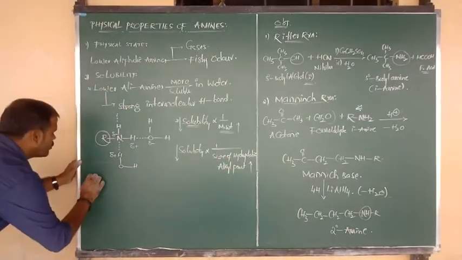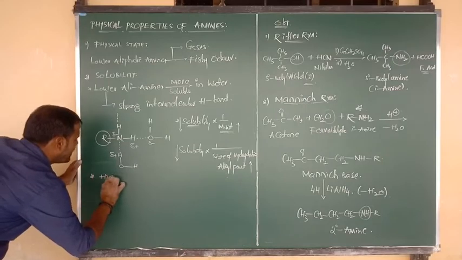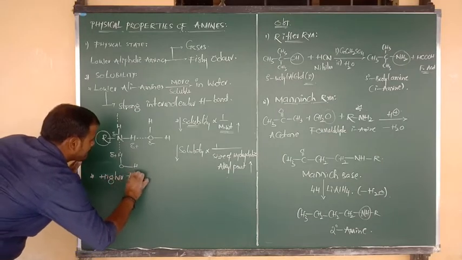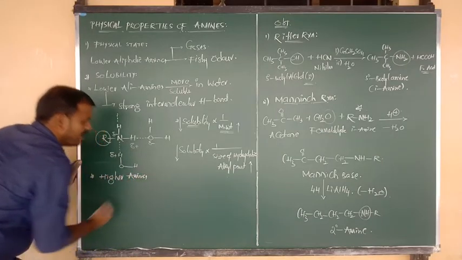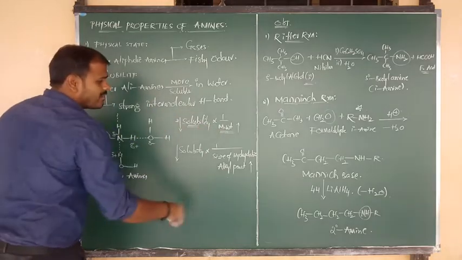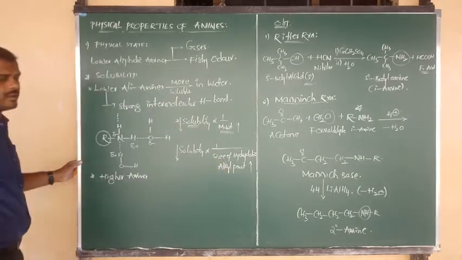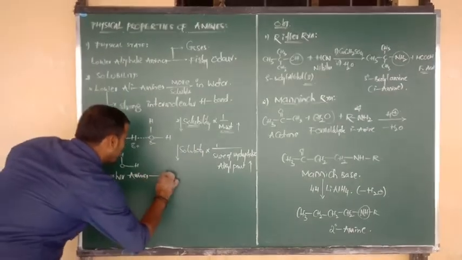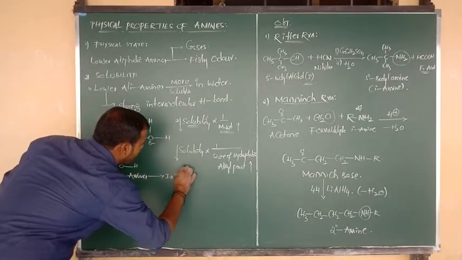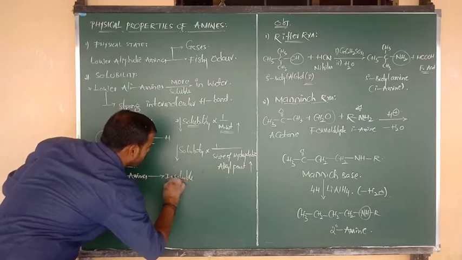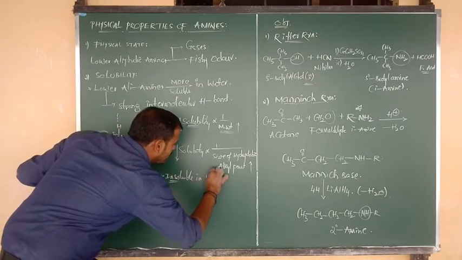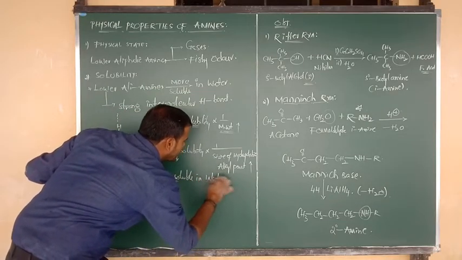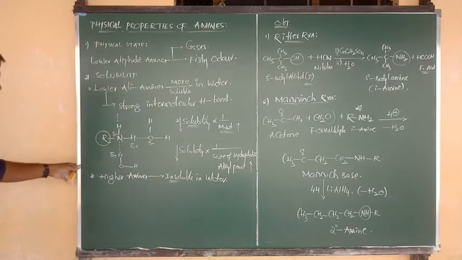So finally, higher amines contain higher molecular mass and larger alkyl part. Both are high, so the solubility is less. We can say higher amines are almost insoluble in water. This point you also have to remember.